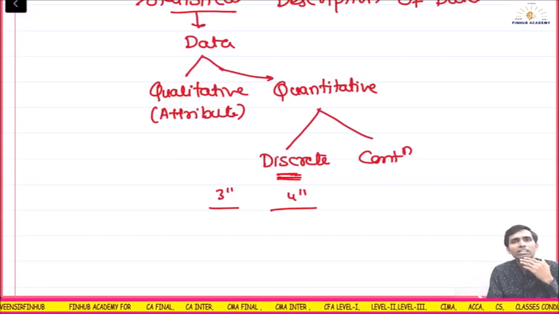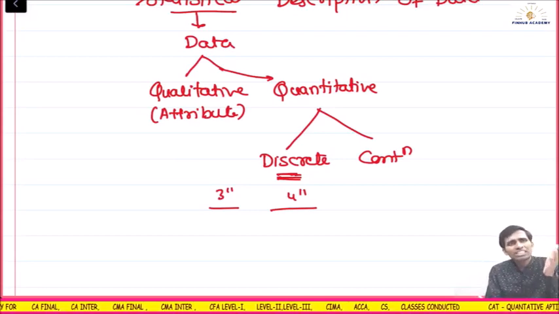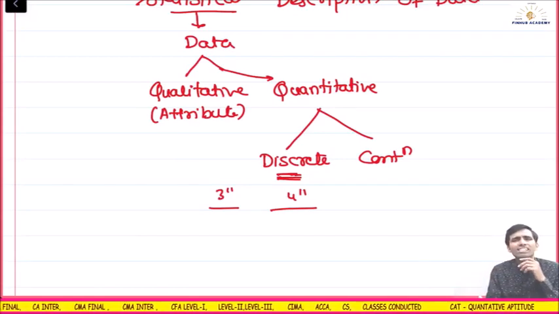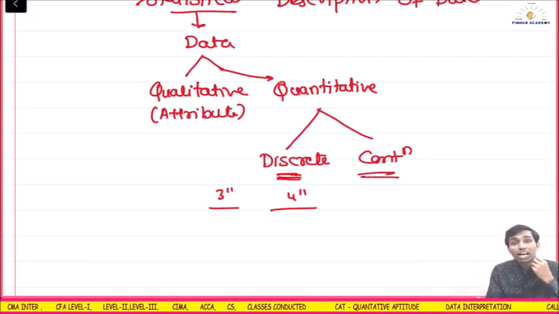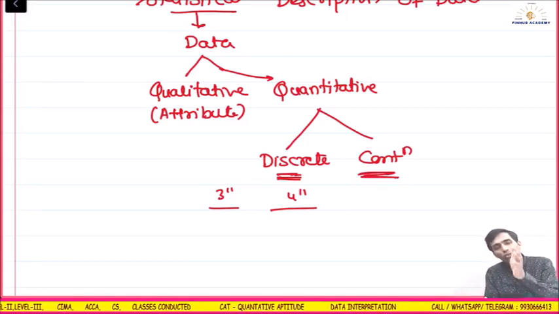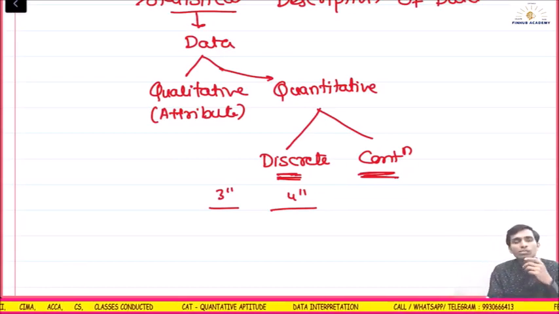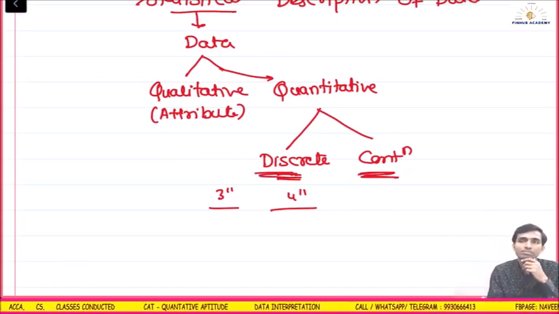Profit of a company does not directly jump. So it can take any decimal values. The easy way to remember: a variable which can take decimal values is continuous, and a variable which jumps 2, 3, 4, 5 like this is discrete.